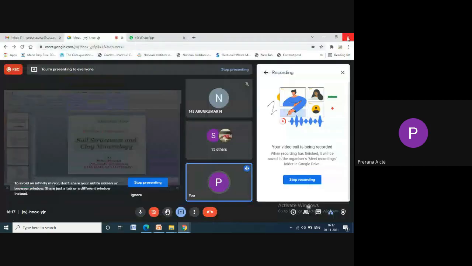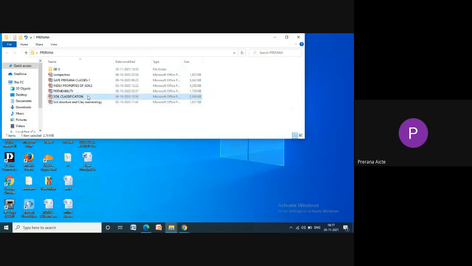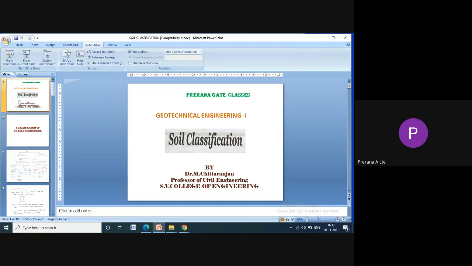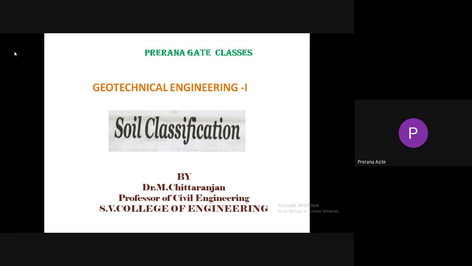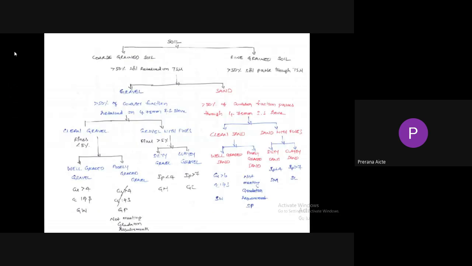The next topic I am going to explain is soil classification, the Indian soil classification system: the classification of coarse grain soil and the classification of fine grain soil. According to the IS classification system, the soil is divided into two types. One is coarse grain soil, another one is fine grain soil.